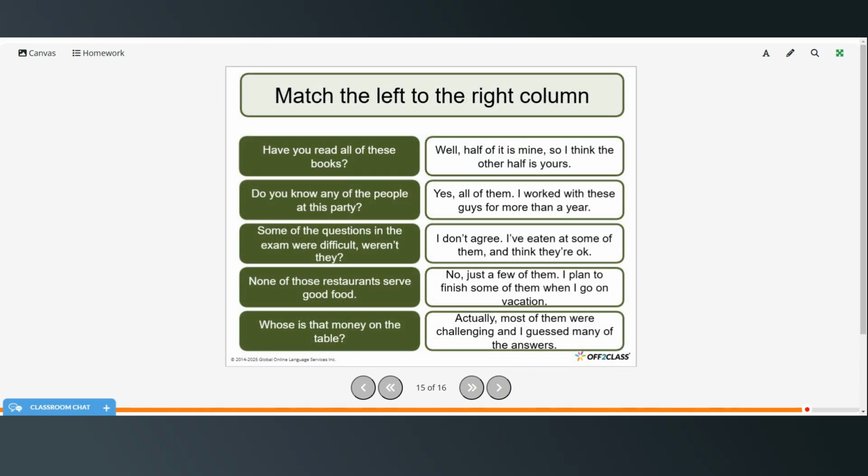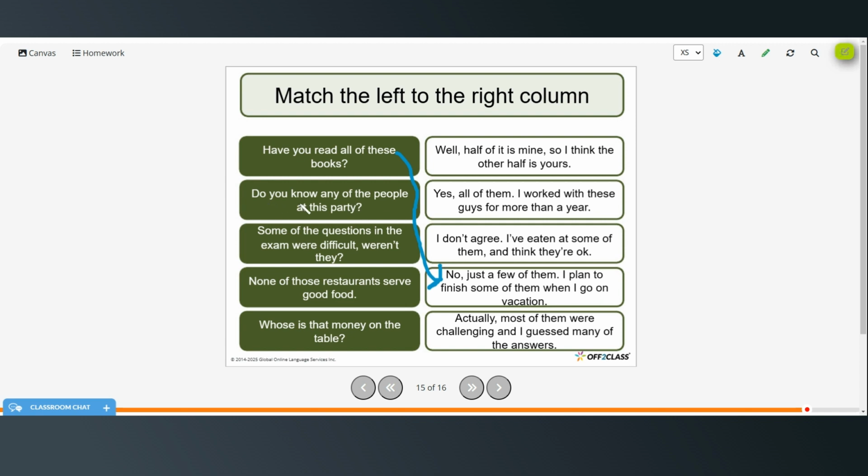All right, now you should match the left column to the right column. Again, you can pause the video, try these on your own, and then restart when you're ready to check your answers. Have you read all of these books? Probably no, just a few of them. I plan to finish some of them when I go on vacation.